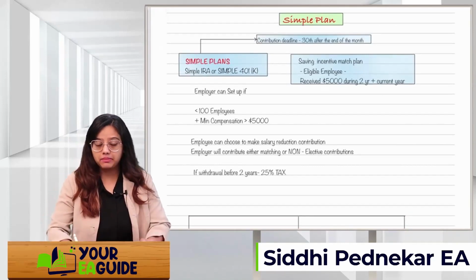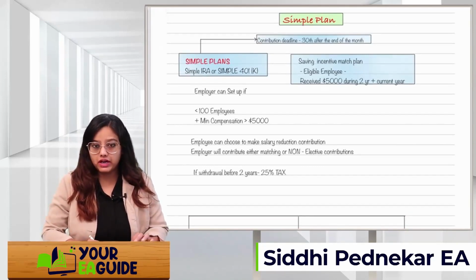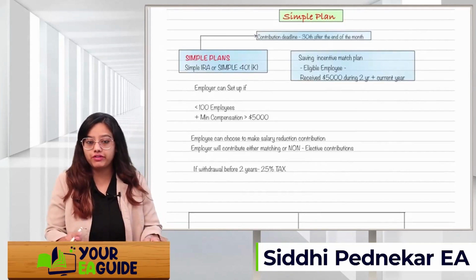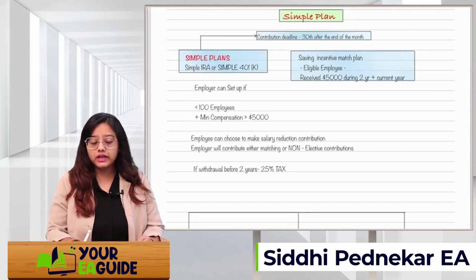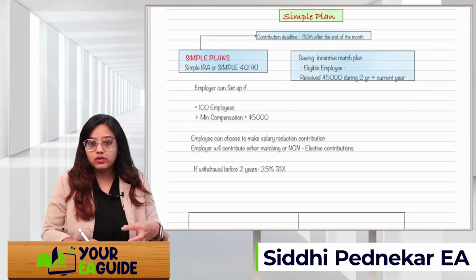An employer can set up a simple plan if they have up to 100 employees in their organization, and the minimum compensation for those employees is more than $5,000. Then the employer can set up the simple plan for the employees. An employee can choose to make a salary reduction, or they can ask the employer to make an elective deduction.